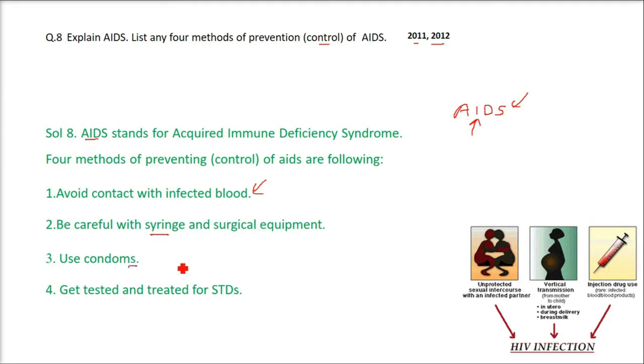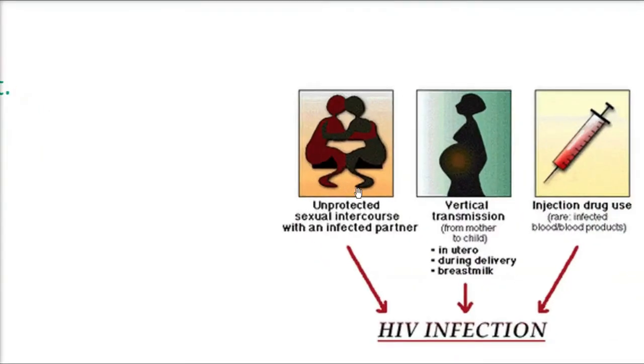Use condoms. It can be female condoms, it can be male condoms. Whenever you are having sex, use condoms. If you have one partner, it is okay. If you have multiple partners, use condoms. Get tested and treated for STDs, sexually transmitted diseases. HIV infection can be transferred through unprotected sexual intercourse if the partner is infected. If you don't know whether your partner is infected or not, rather than having fun for 5 minutes and repenting it for an entire life, use a condom.